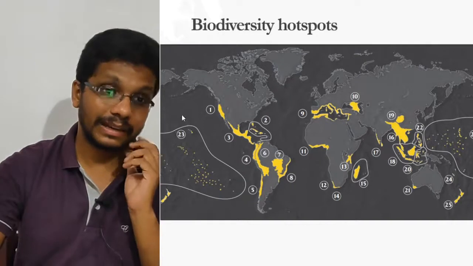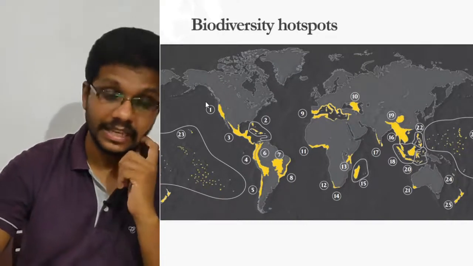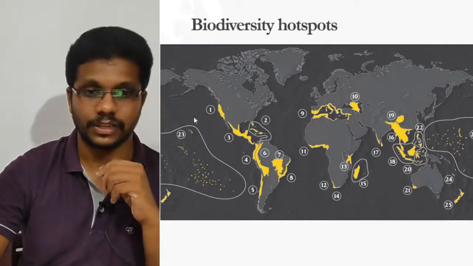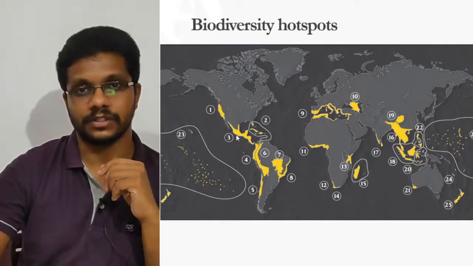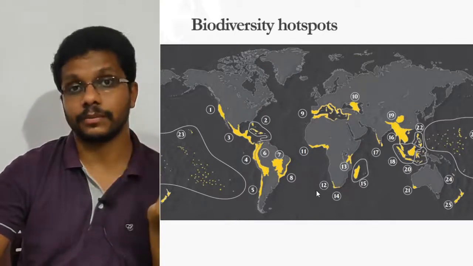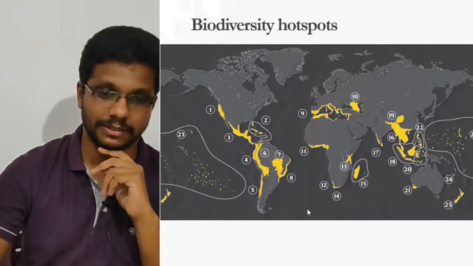So when we think about the conservation of species diversity, international agencies concentrate on these biodiversity hotspots, because if you conserve these little areas, we can save a huge number of organisms from extinction.